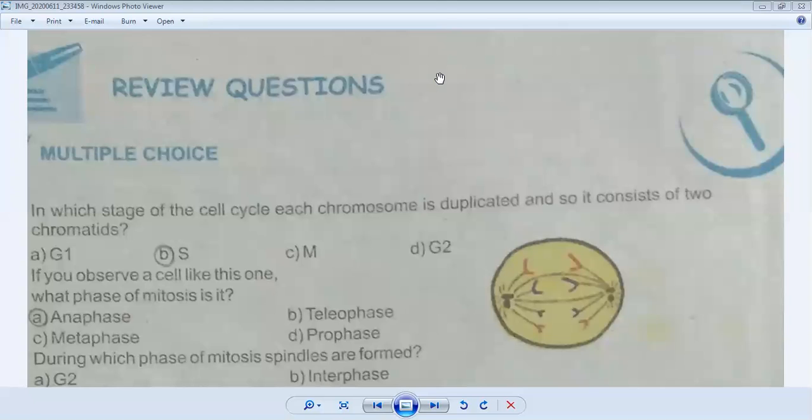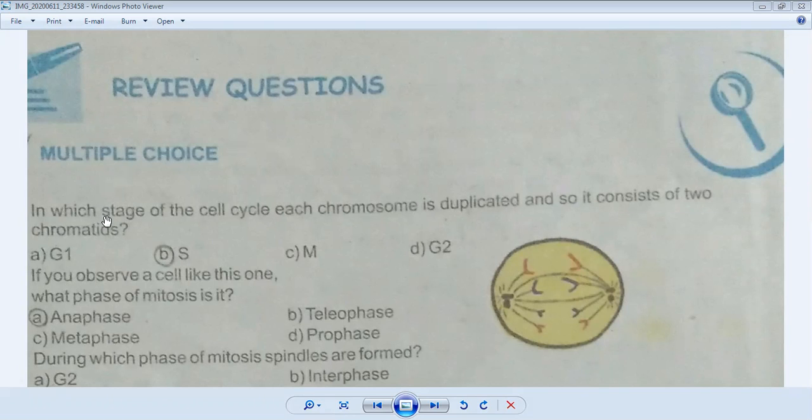In our previous lecture, we have done our complete chapter on cell cycle. Now we will do our exercise of chapter number 5. These are the review questions. First, we will do the multiple choice questions. So look at your book.